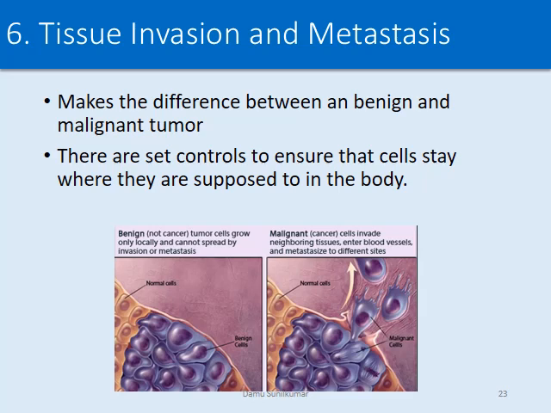In case of benign, the tumor cells grow only locally and they cannot spread, they cannot metastasize. But in case of malignant cancer, the cells invade the neighboring tissues, enter the circulatory system, and then establish their own colony in a different site.